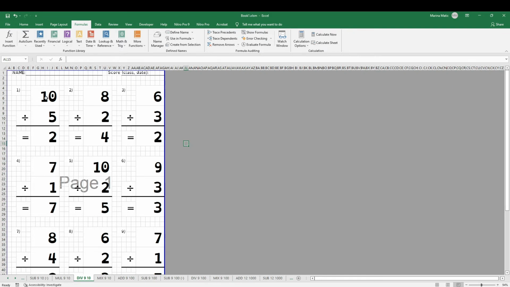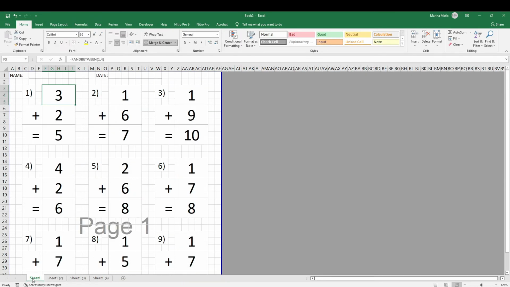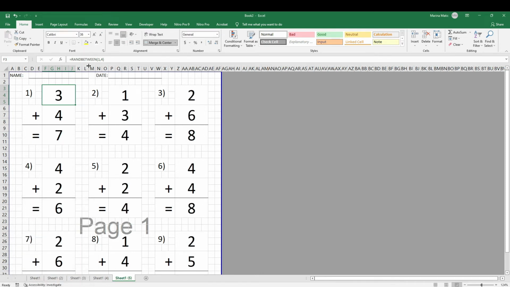When it comes to division up to 10, you have 10 divided with 5, 8 with 2, 8 with 4, 6 with 3, 6 with 2. So all of this is what you have in division up to number 10. But now that we have all the sheets ready, let's go back to this book. What you can do is now you duplicate this one, move to the end, create a copy, and now, this is up to 10.